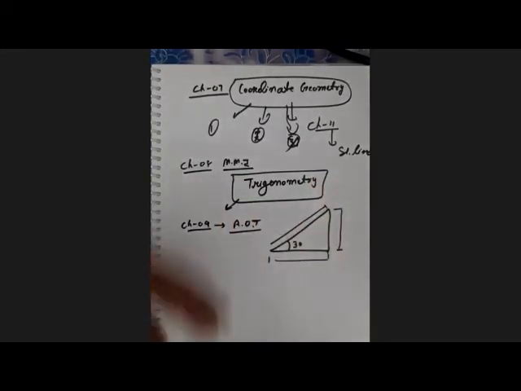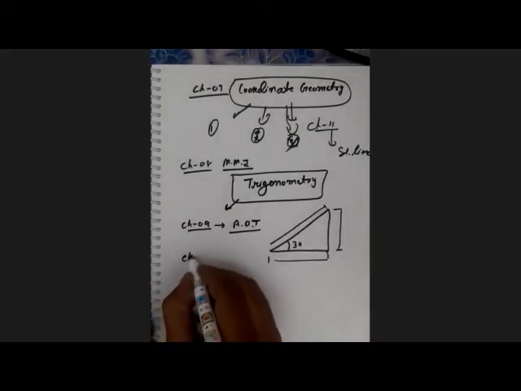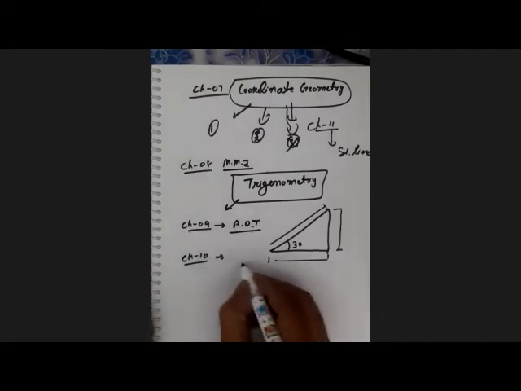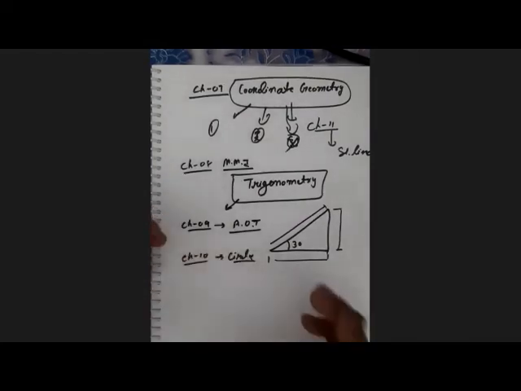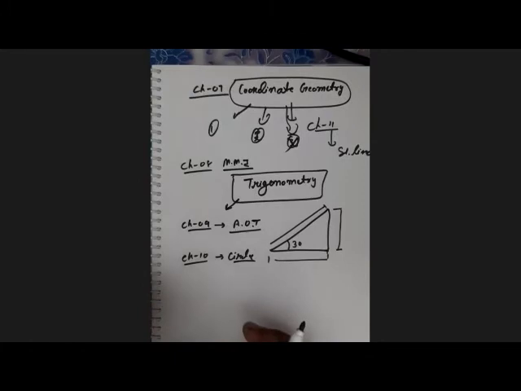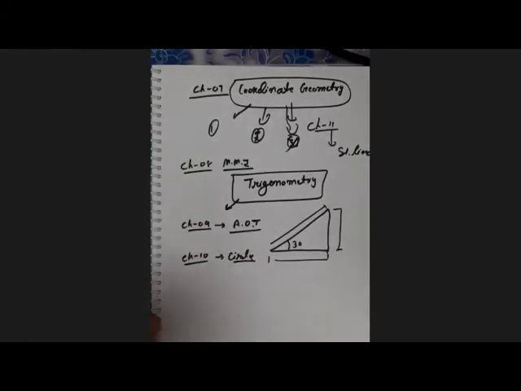So there are other chapters also, chapter number 10, 11, 12, 13, 14 and 15. Chapter number 10 is named circle, right? There is only one exercise in the chapter, but the chapter has lots of things. And in class 9th, you also learned the chapter circle.